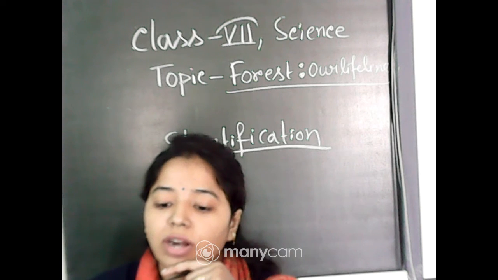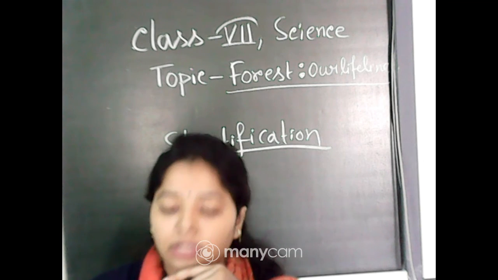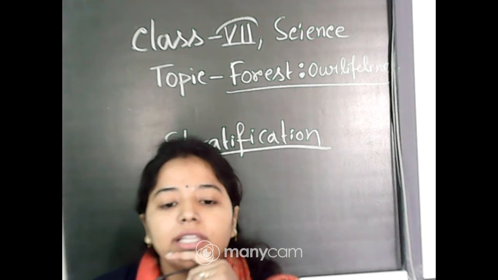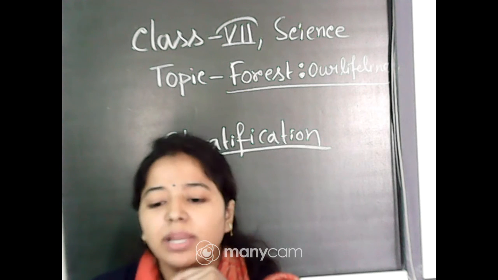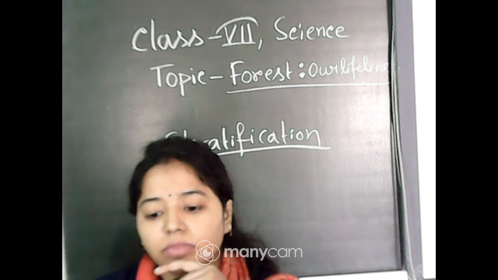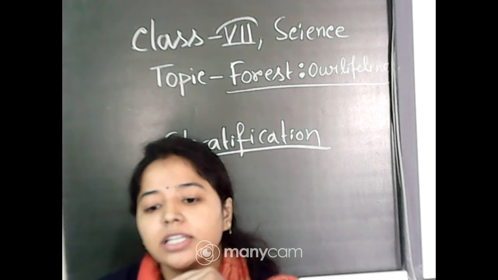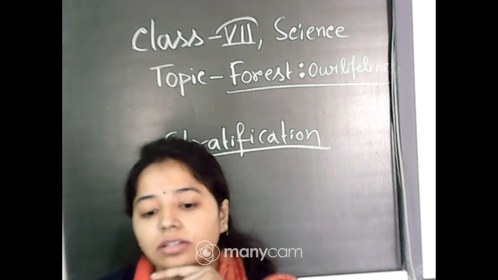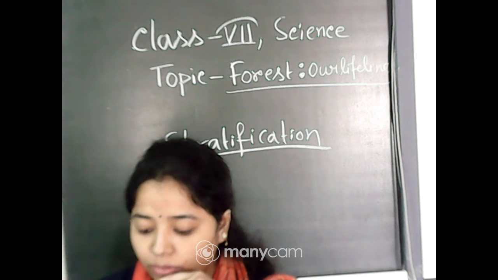Emergent layer, what is the work of the emergent layer? I think that is the topmost layer of the forest. Actually, most of the sunlight falls on that area, and it is mainly found in tropical forest, not in other types of forest. It is characterized by long and slender trees having more height than other trees. So this is the emergent layer that I have already told.